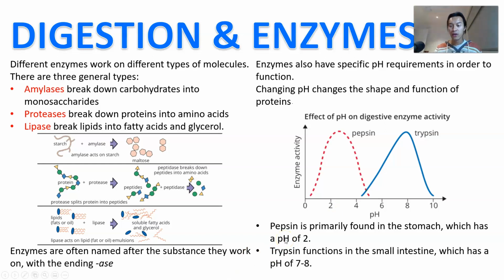Trypsin, on the other hand, functions in the small intestine, which has a pH of 7 to 8, and is more effective in this particular area. So if you chuck trypsin into the stomach, it's not going to work. And if you move pepsin from the stomach into the intestine, it's also not going to work.